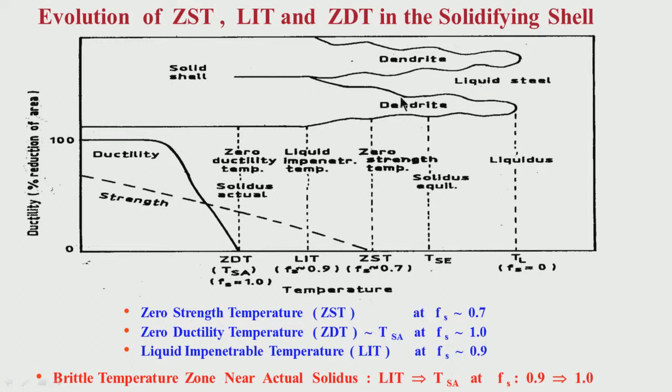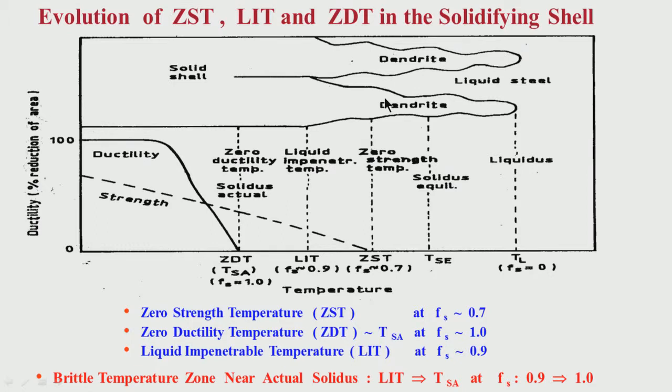Here, liquid steel can penetrate and heal up the crack formation between the dendrites, but here they cannot because they are touching each other. So liquid cannot penetrate. So this temperature region, which is near the actual solidus temperature, is a real brittle temperature zone.